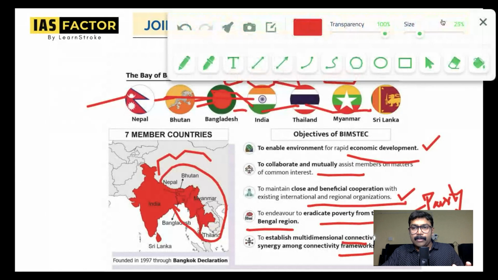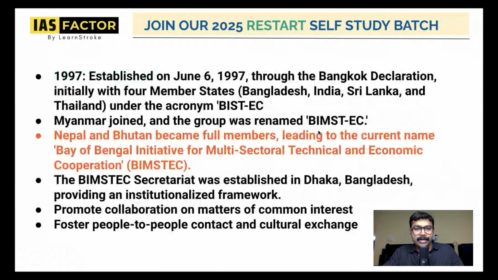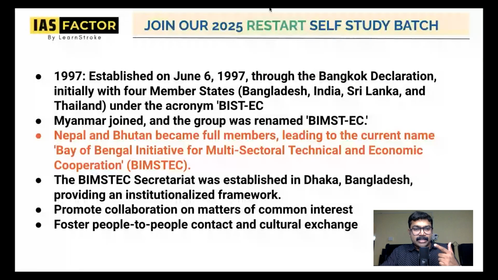Okay. So moving on to the next important thing. We have already discussed which are the countries. Let's have some idea because such questions are also asked in the UPSC prelims. What are the important aspects? It was formed in 1997.